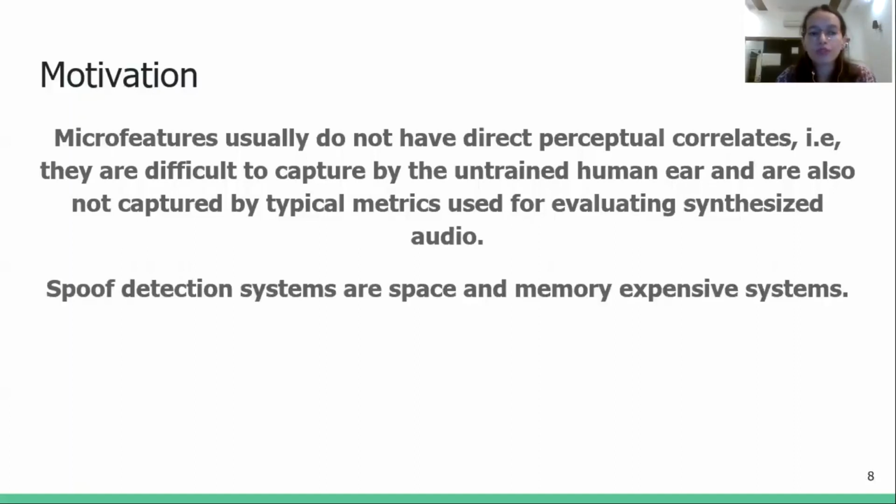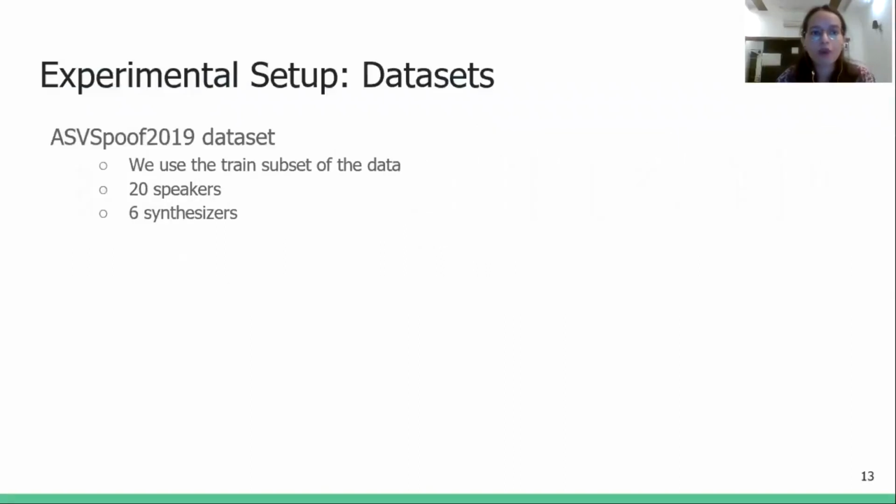Spoof detection systems in place today are space and memory expensive systems. Therefore, effort should be made on cheaper systems built on simple to extract audio features to act as reliable pre-screening for spoof audios. For our experiment, we use the ASVspoof 2019 dataset.